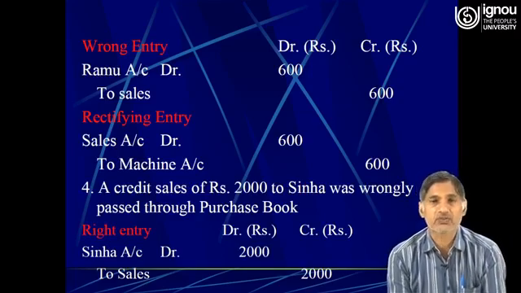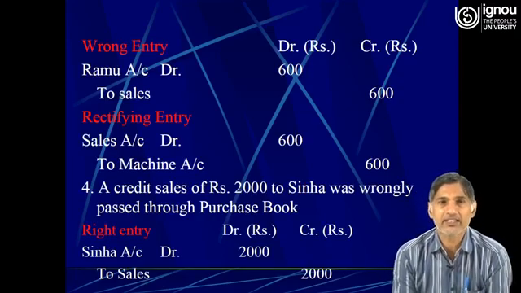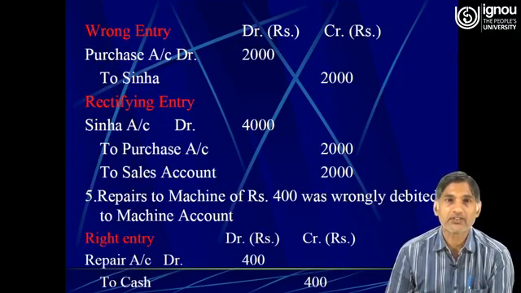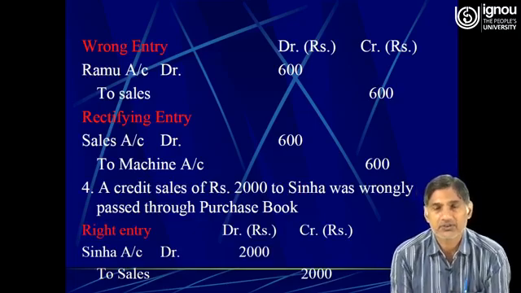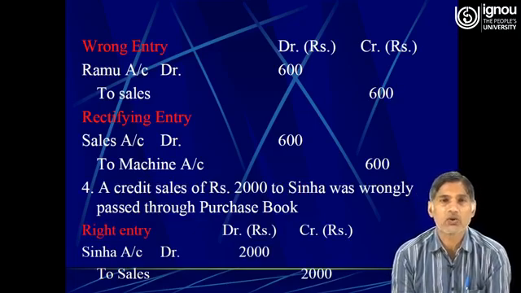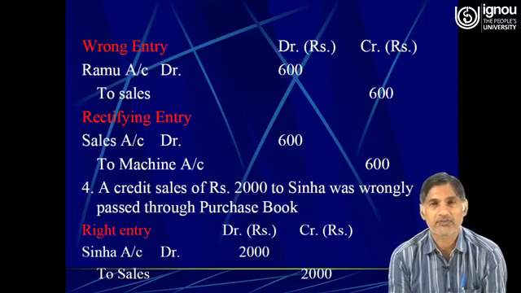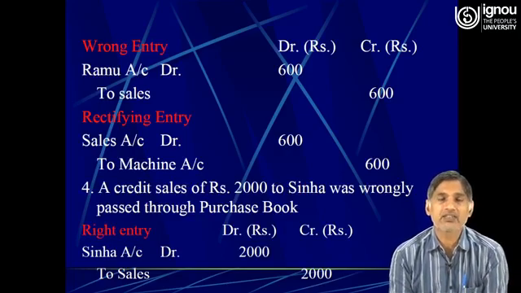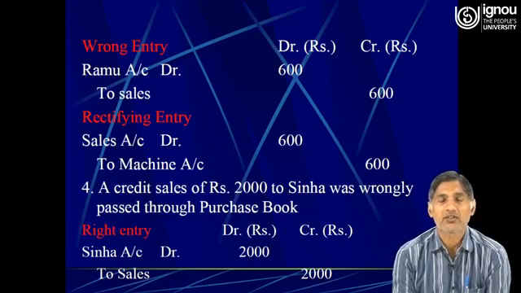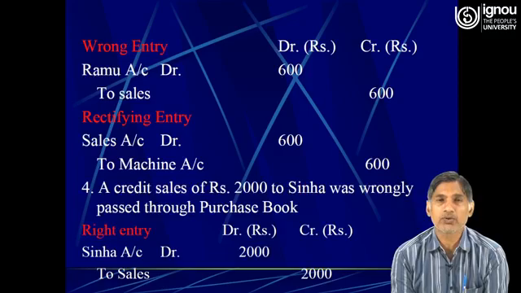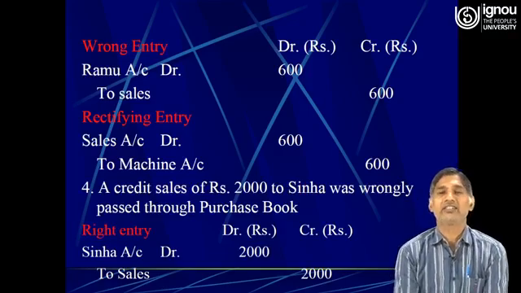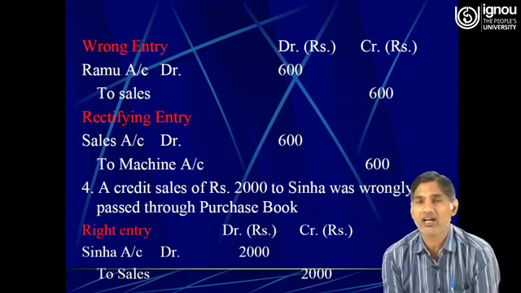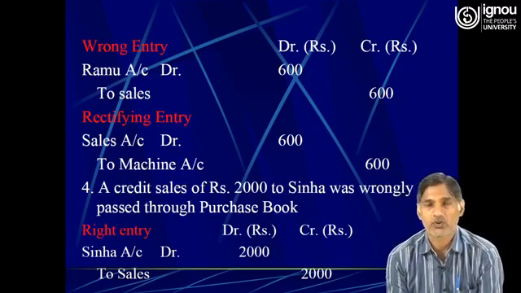Then the next one is a credit sales of rupees 2000 to Sinha was wrongly passed through purchase book. A credit sales of rupees 2000 to Sinha. So here when we make a credit sales of rupees 2000 to Mr. Sinha, the right journal entry that must have been passed is Sinha account debit to sales rupees 2000.